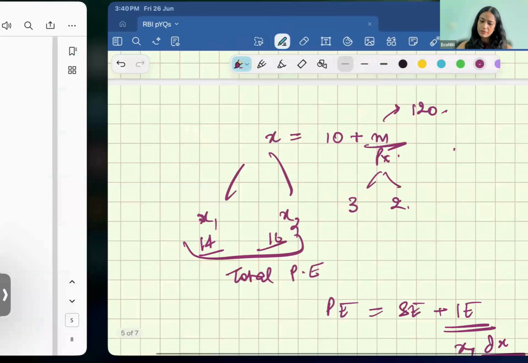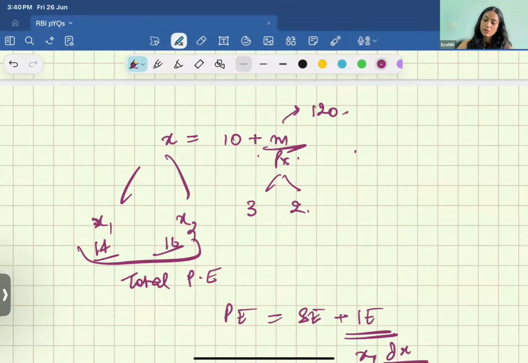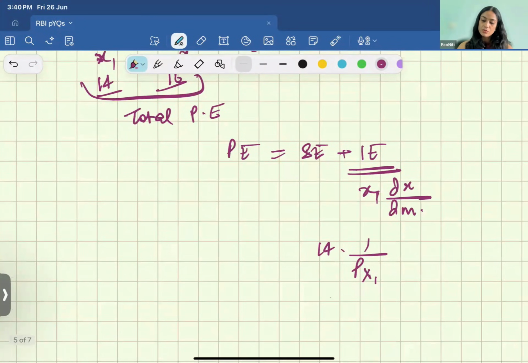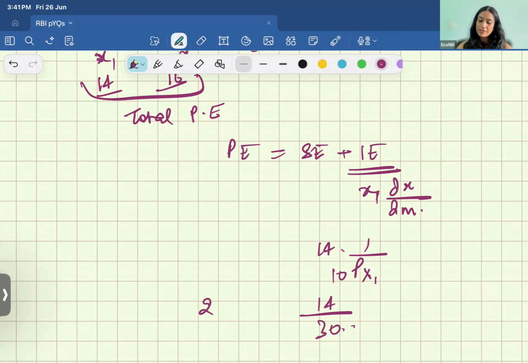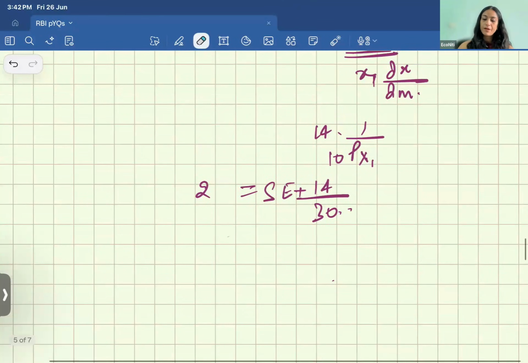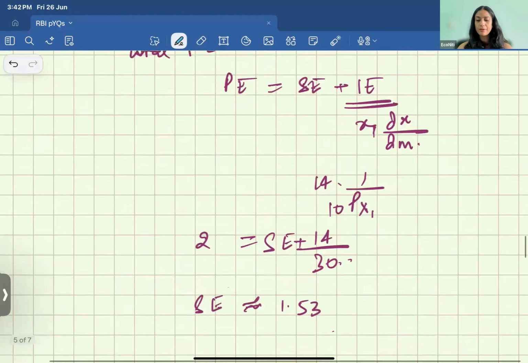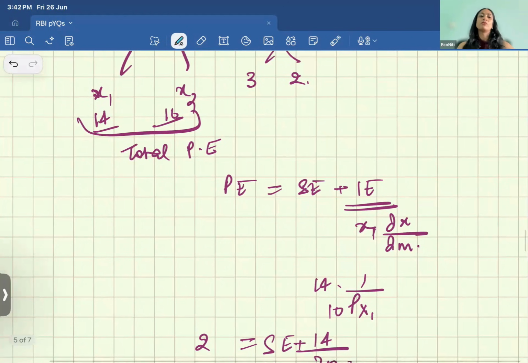यहाँ पे 10 था क्या? I think I have m upon 10 px. Okay, yeah. So you have 14 upon 10 into px, which is 20. Px 30. Because we are talking about the initial one. And your price effect, which is equal to 2. So you have your substitution effect. You can solve it like this, right? So you can solve it for substitution effect, which should come roughly about 1.53 कुछ ऐसा आएगा, है ना? So this is your substitution effect. The leftover is your income effect.